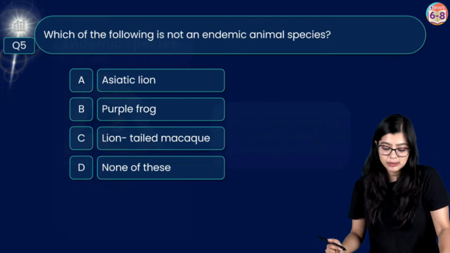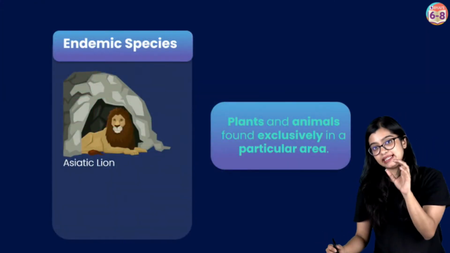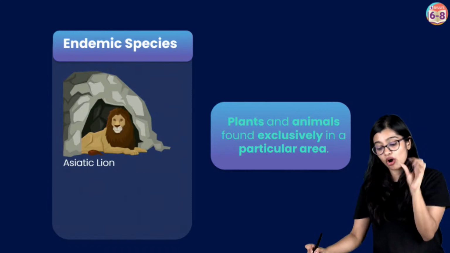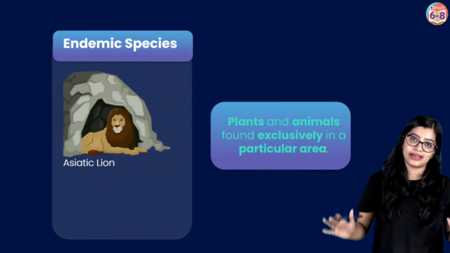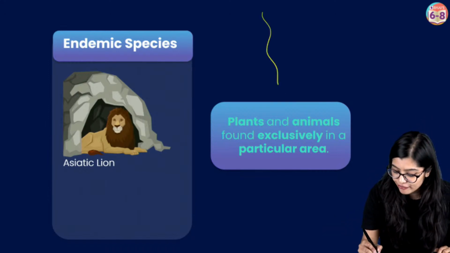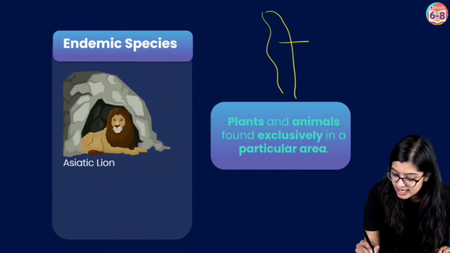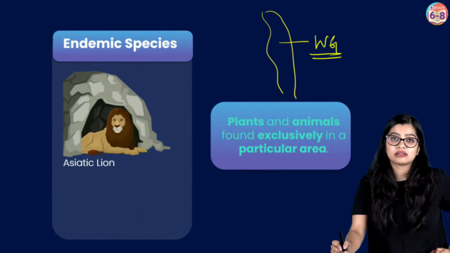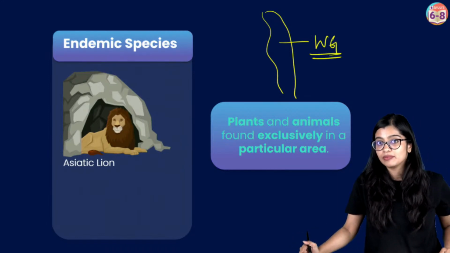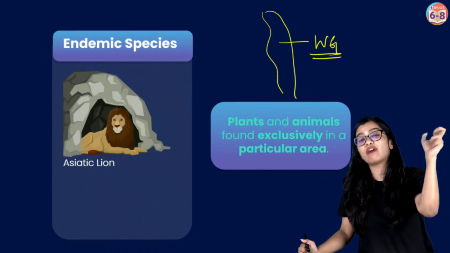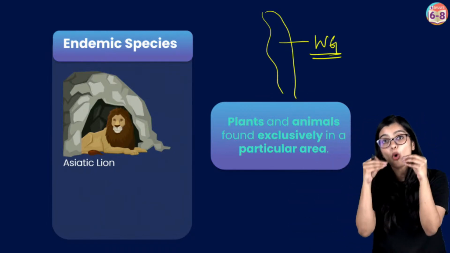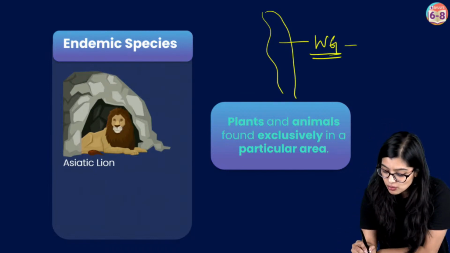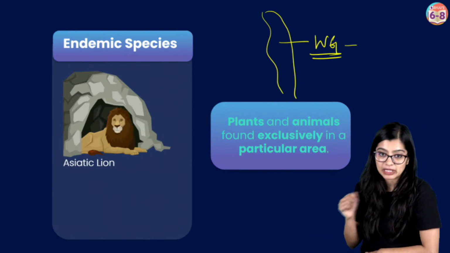Now, what is an endemic species? An endemic species is either any plant or any animal which is found exclusively in only one area. That means that if we have the Western Ghats, right? If this is the Western Ghats. Now, why am I giving Western Ghats as an example? Because in Western Ghats, we find some plants and animals that you don't find anywhere else. You find it only here, right? So, this is what we call an endemic species.